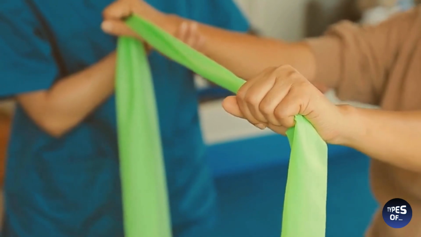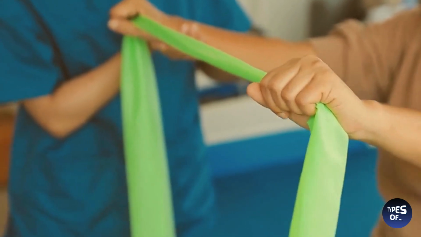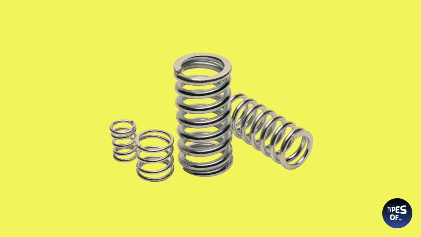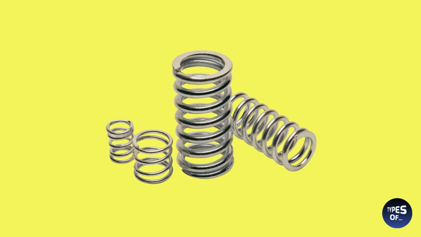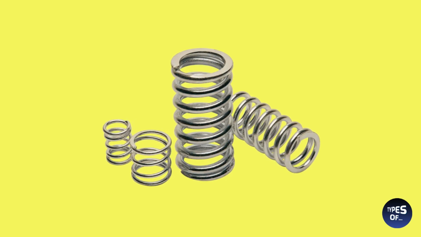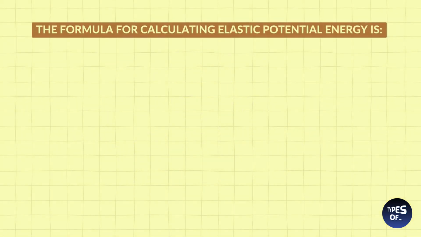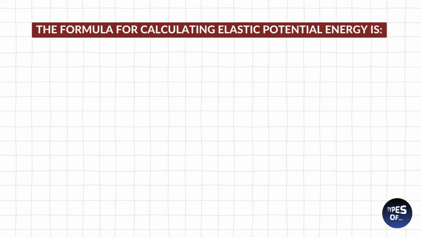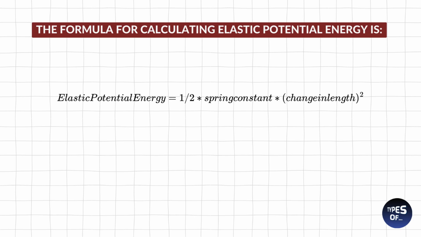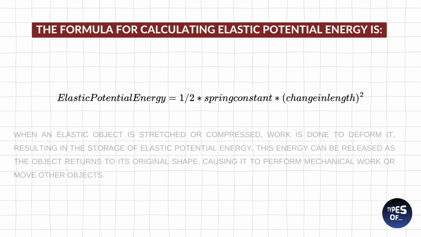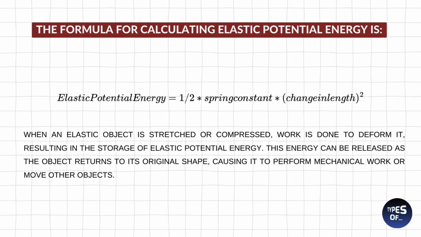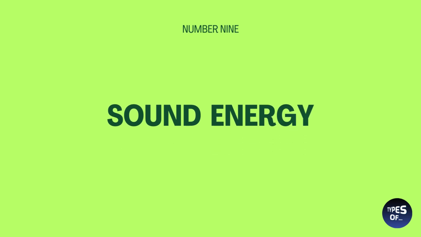The amount of elastic potential energy stored in an object depends on its elasticity, how easily it can be stretched or compressed, and the amount of deformation. Elastic energy is utilized in various applications, such as in mechanical systems, sports equipment like bows and arrows, and in engineering designs where controlled release of stored energy is required. Understanding elastic energy is crucial for designing efficient and safe systems that rely on the properties of elastic materials. Number 9. Sound energy.